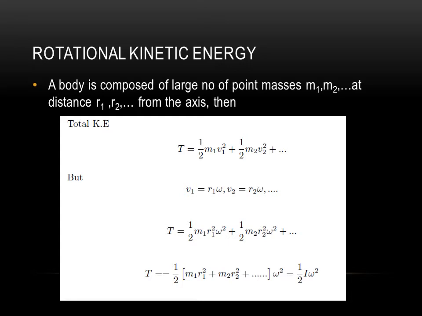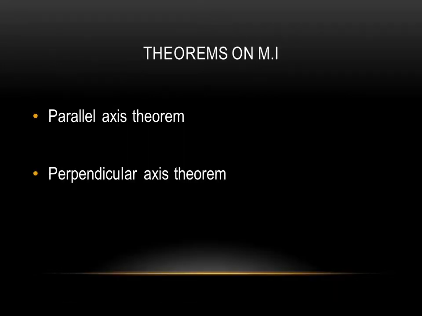The square bracket term in the expression is nothing but I, the moment of inertia of the body. So m1 r1 square plus m2 r2 square plus etc. is nothing but the moment of inertia I. So the rotational kinetic energy of the body is T is equal to half I omega square.